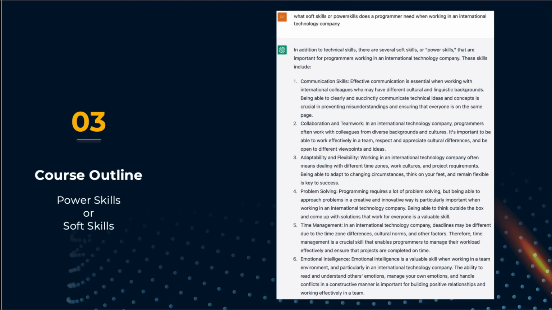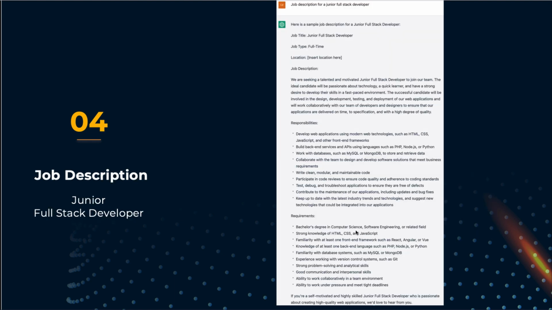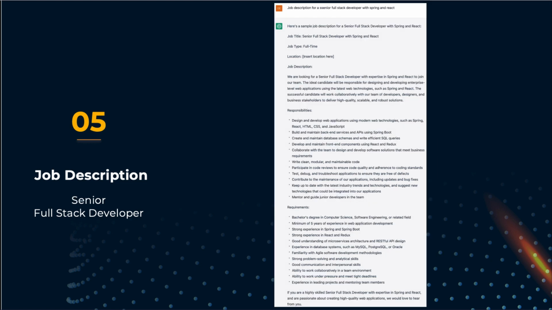The third one then is for power skills. So what soft skills or power skills does a programmer need when working in an international technology company? Here we have an unbelievable list. May not suit you all, as we keep saying, but it's a great starting point. What's a job description for a full stack developer? So it gives me a job description for a junior full stack developer. And the last one is a job description for a senior full stack developer with Spring and React. Spring being the back end and React being the front end.